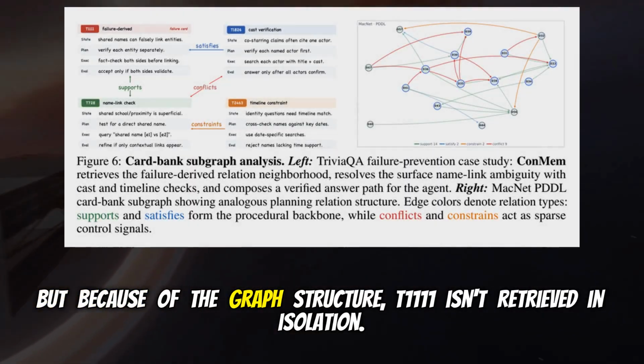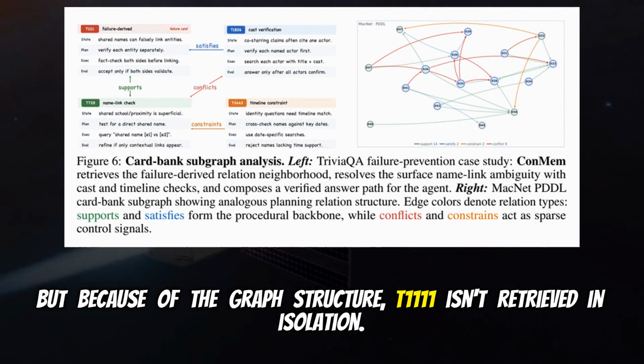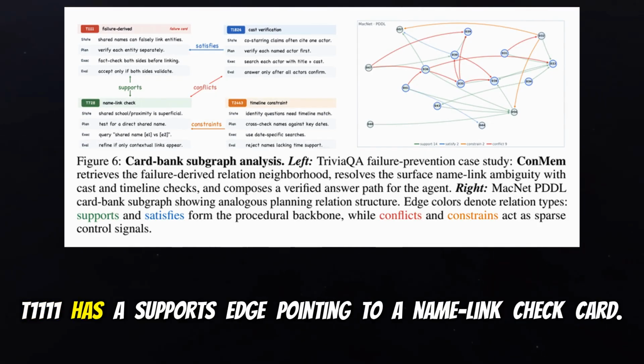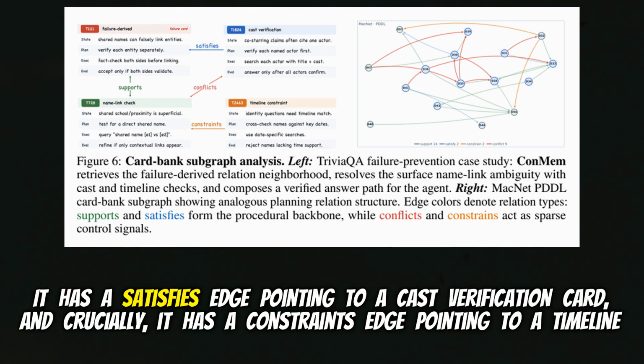But because of the graph structure, T1111 isn't retrieved in isolation. Right, the graph expansion takes over. T1111 has a supports edge pointing to a name link check card. It has a satisfies edge pointing to a CAS verification card. And crucially, it has a constraints edge pointing to a timeline card.